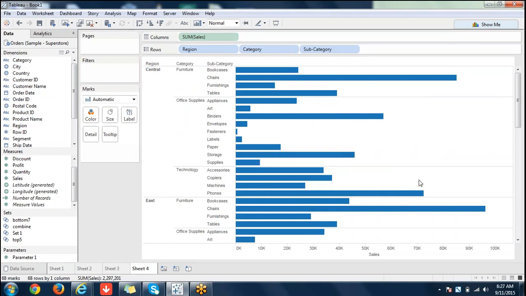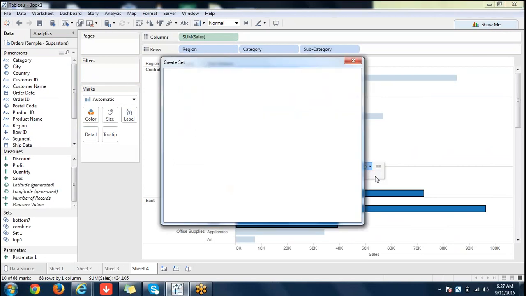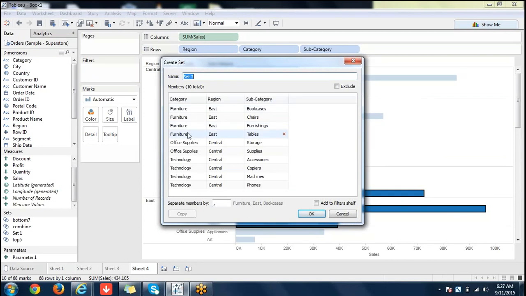If you want to create a set now, it's not the same as your group. I'm selecting members across this way, or I will select across 2 regions also. Now see, I'm selecting across 3 categories and 2 regions, and I am creating a set here. You see the members here: furniture, and so on. It's 3 categories and 2 regions, and these are the members. So if I create this set here, category, region, and subcategory set.